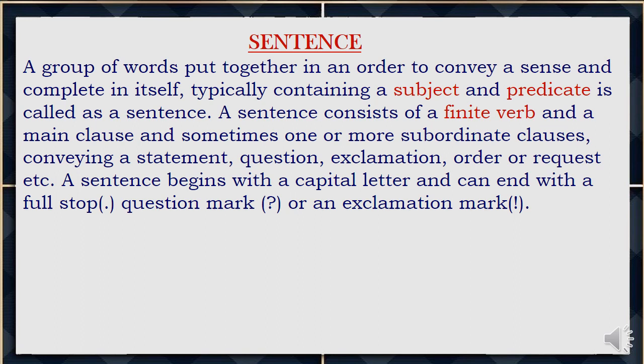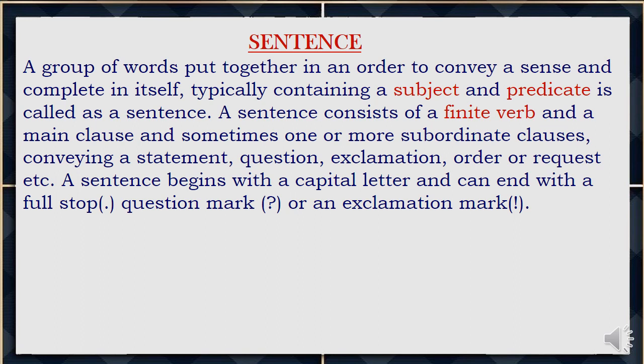Sentence. A group of words put together in an order to convey a sense and complete in itself, typically containing a subject and predicate, is called a sentence.